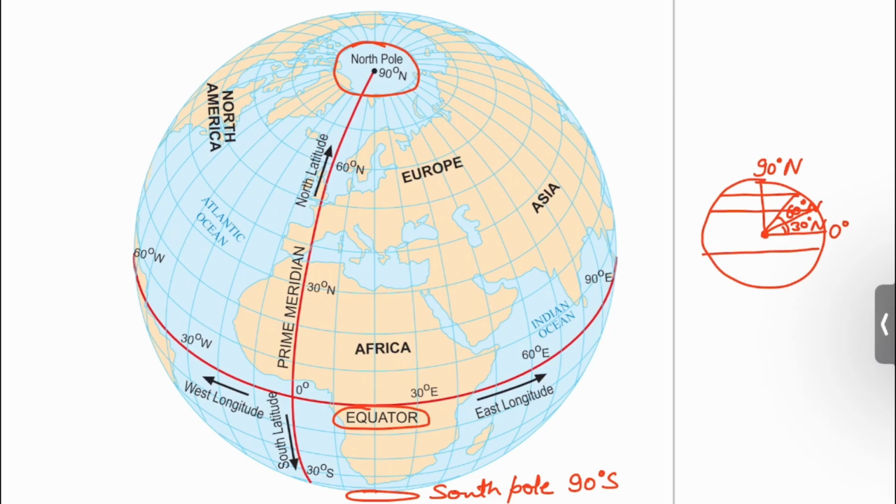Similarly, there are parallels of latitudes present in the south of the equator, such as 30 degree south, 60 degrees south, and so on. South Pole is at 90 degrees south.